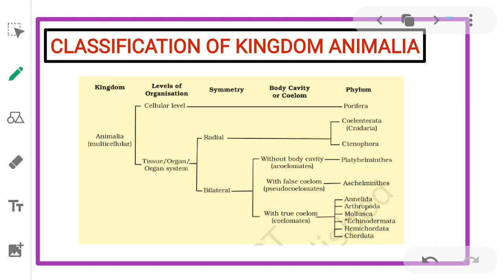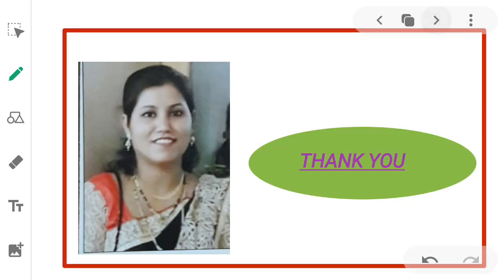And these are the phyla which come under these different levels: Porifera, Coelenterata, Ctenophora, Platyhelminthes, Aschelminthes, Annelida, Arthropoda, Mollusca, Echinodermata, Hemichordata and Chordata. So these are the different phyla you will study in this chapter. So this is about the kingdom Animalia.